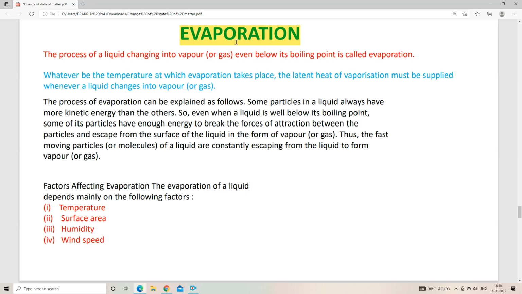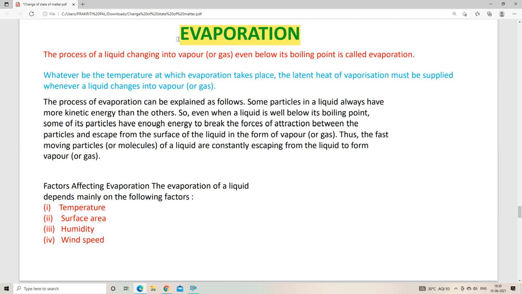Okay, in this video we will learn about evaporation. So what is evaporation? Evaporation is the process by which we can convert a liquid into vapor, or into gas. So the conversion from liquid to vapor or gas is known as evaporation. We also know that the changing of liquid into gas is also known as boiling, right?